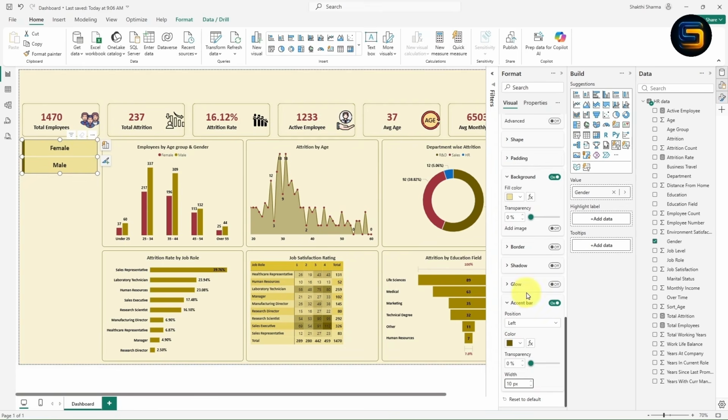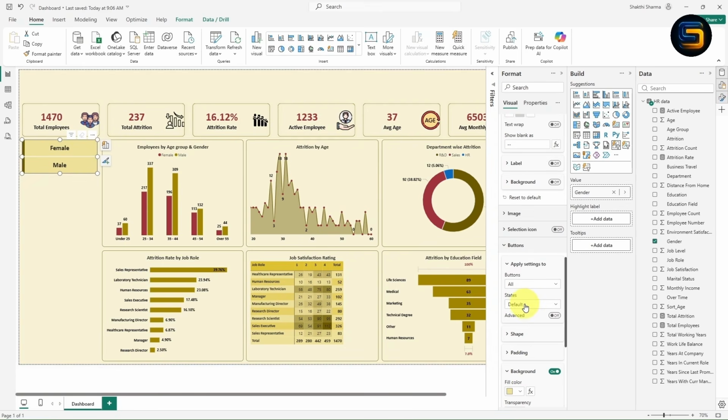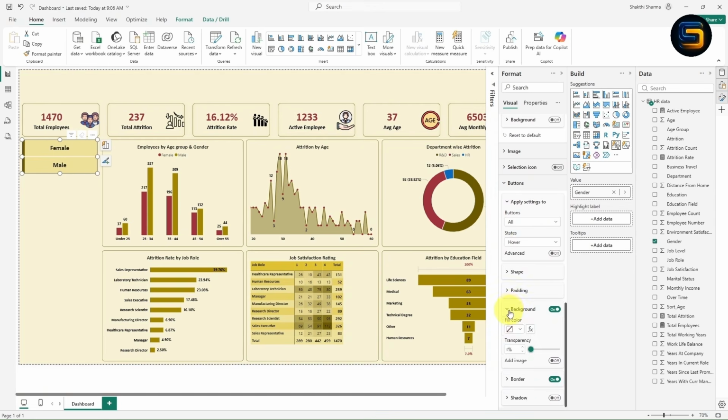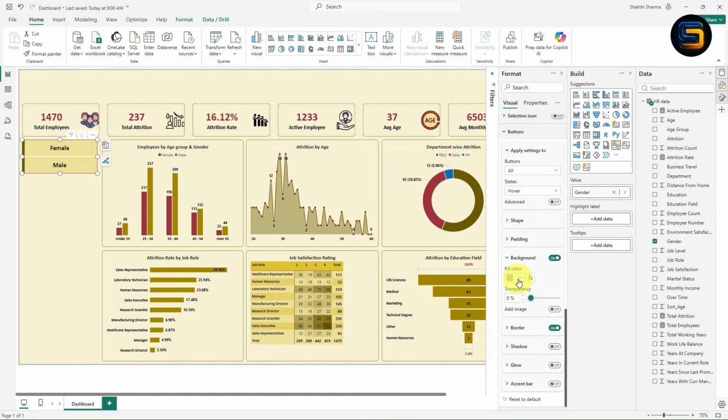Now we have given the formatting for this button. Now this is the default, right? Now I want to give formatting for the over. So let's click on this over. Now change the background color. Now instead of this color, I will select this red color.